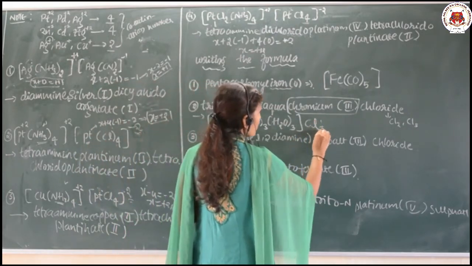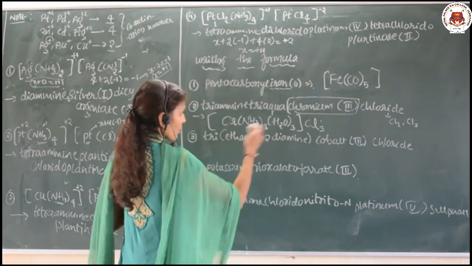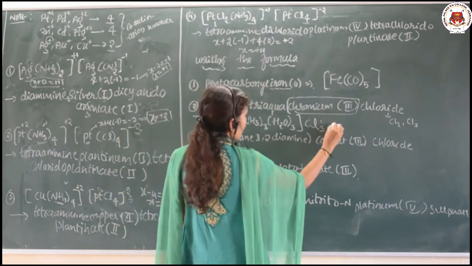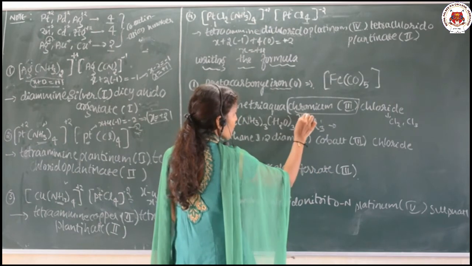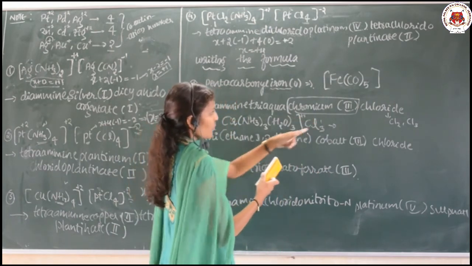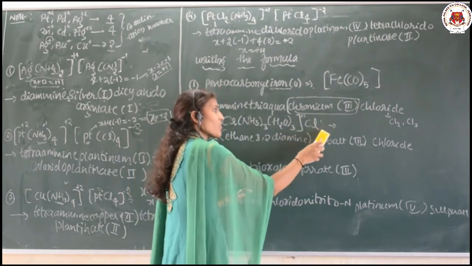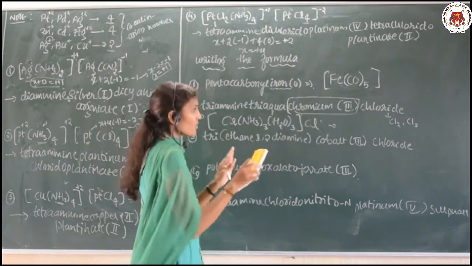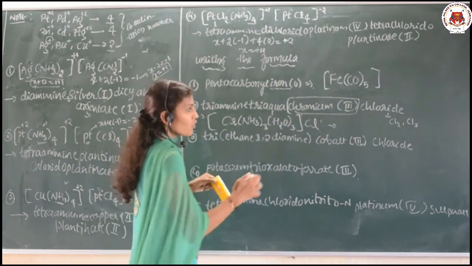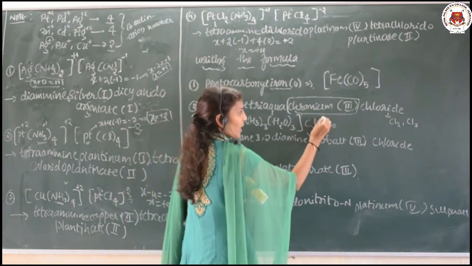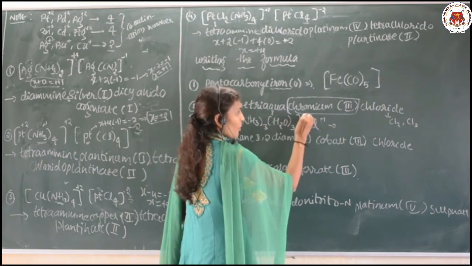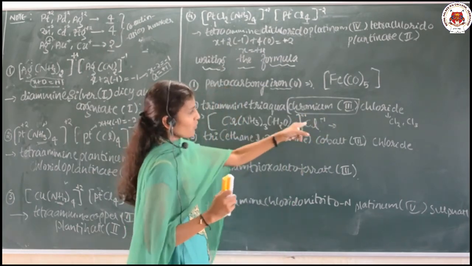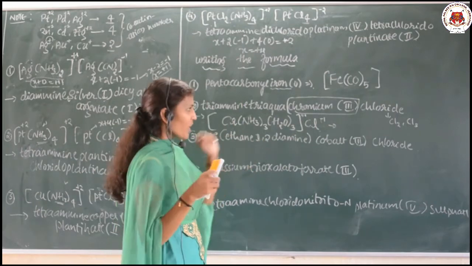You should write here Cl3. Why? Now you calculate the oxidation number. See here, this is 3 minus, it means plus 3 charge. Suppose if I am writing Cl only, just I will clarify. What is the charge on this one? Minus 1. What is the charge on the complex? Plus 1. Counterion is minus 1 means coordination part is plus 1.